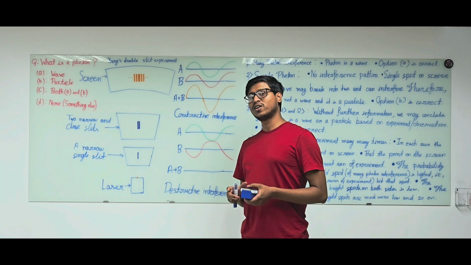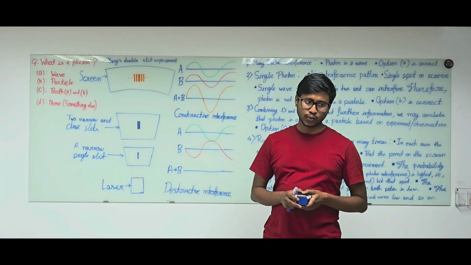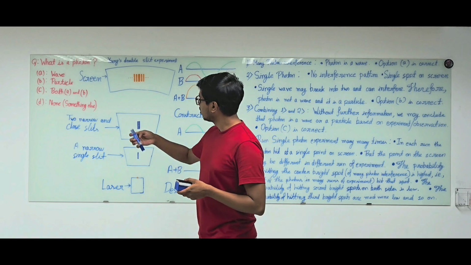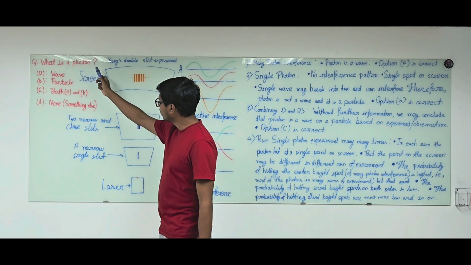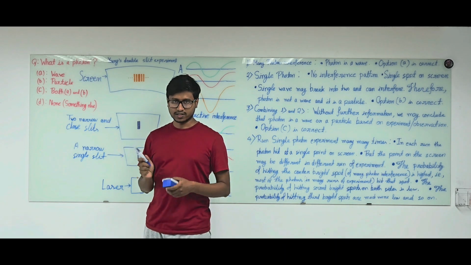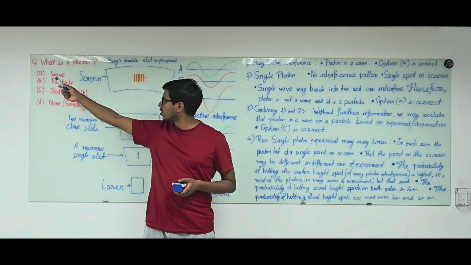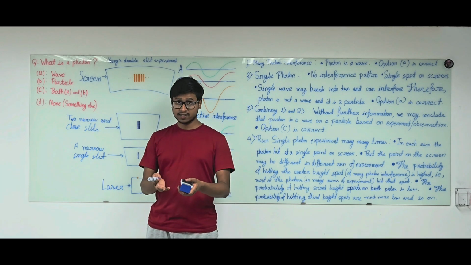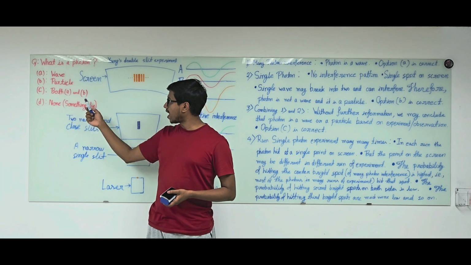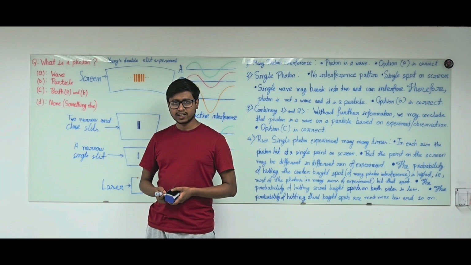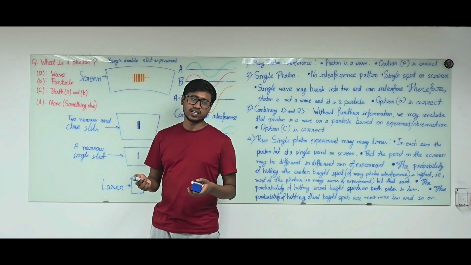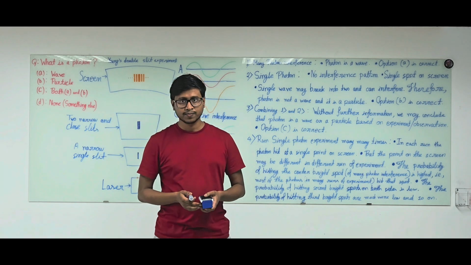Today we are going to learn what is a photon. So the question for today is what is a photon, and we have four options. Option A, photon is a wave. Option B, photon is a particle. Option C, photon is both wave and particle. And the fourth option, option D, none of the above, and photon is something else altogether.